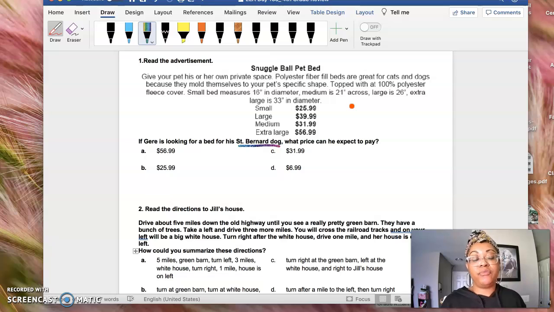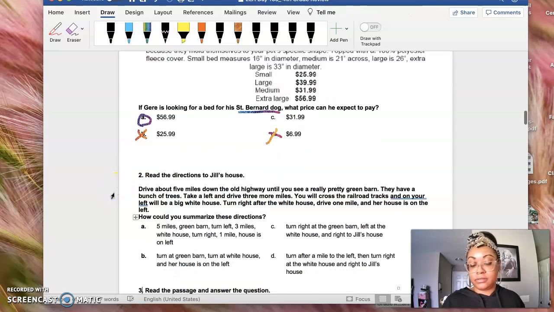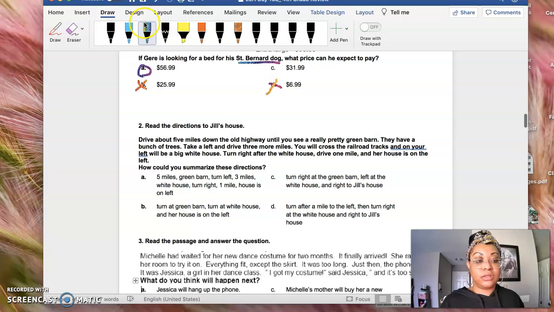And so if we know that St. Bernard is a large dog, what price would he expect to pay? So we know $6.99 is not even a price up there. We can eliminate that. He's not going to pay $25.99 because a St. Bernard dog is not a small dog. A St. Bernard dog is actually very large, so we know that he's going to pay A. Okay? All right, good. Number 2.